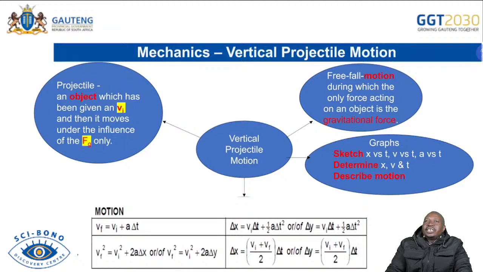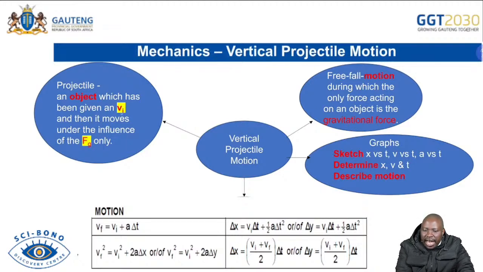A projectile, we're saying, is an object which has been given an initial velocity, and then it moves under the influence of gravitational force only. So you know that is a projectile. When it comes to free fall, we're saying free fall is a motion. So the difference is that a projectile is an object, free fall is motion, during which the only force acting on the object is the gravitational force. So you will be correct to say a projectile undergoes free fall.